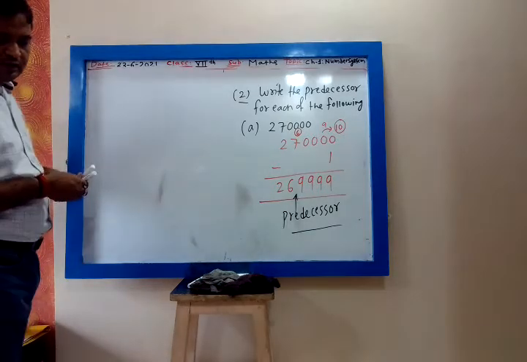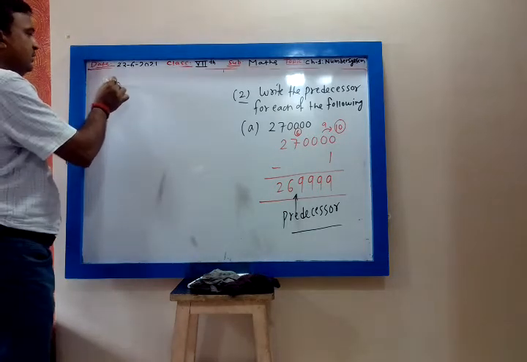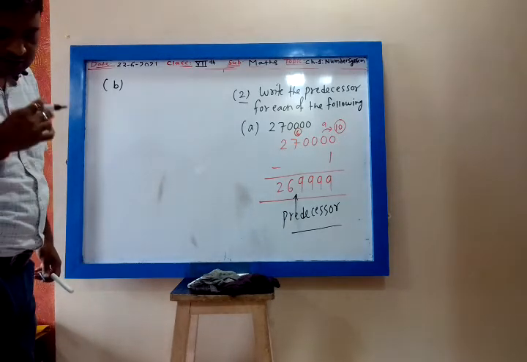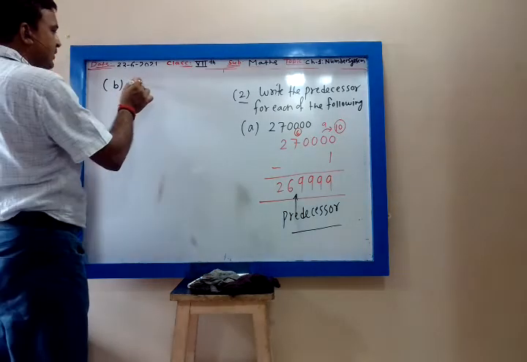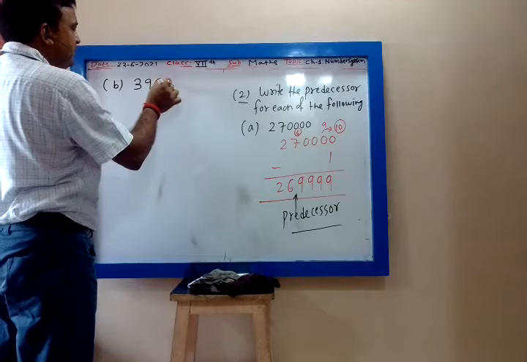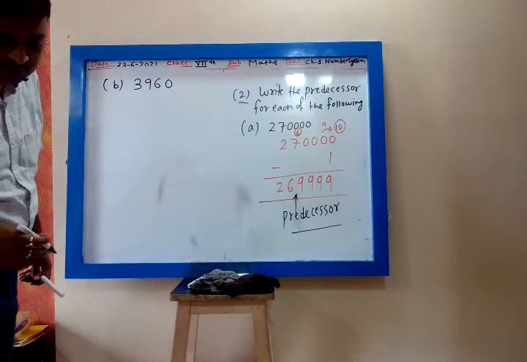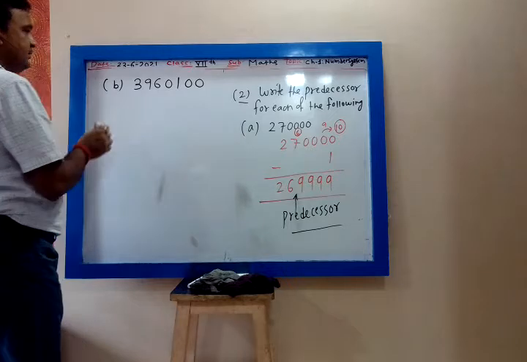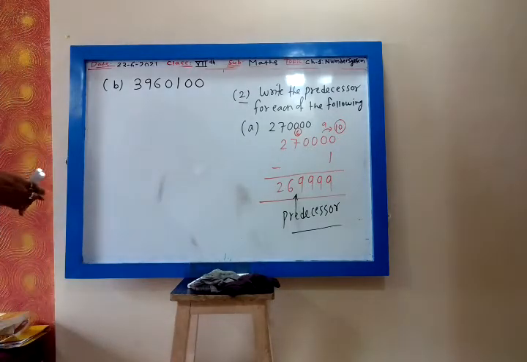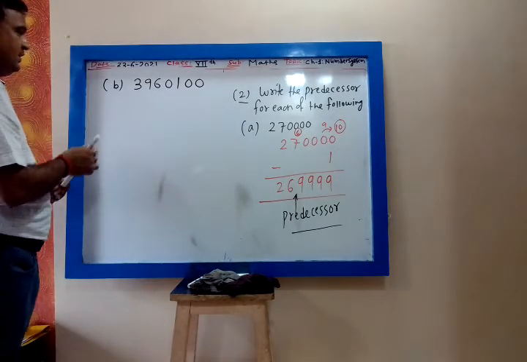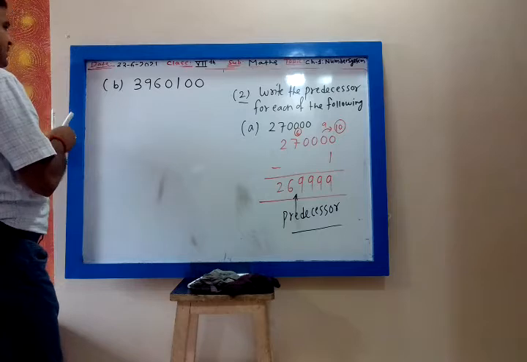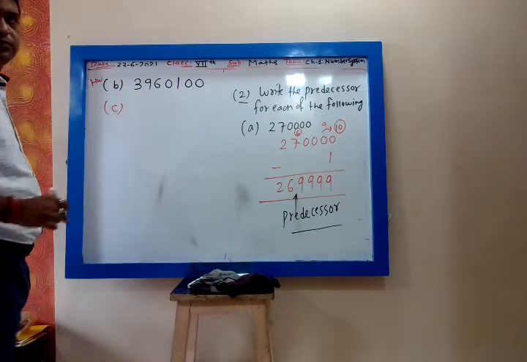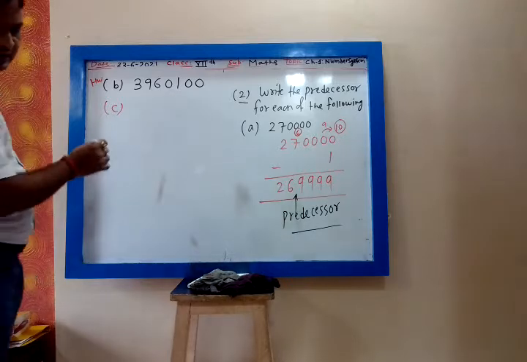Now, I am listing all the problems. B, 3960 100. Find out this. This will be homework. Then C, it is 186.